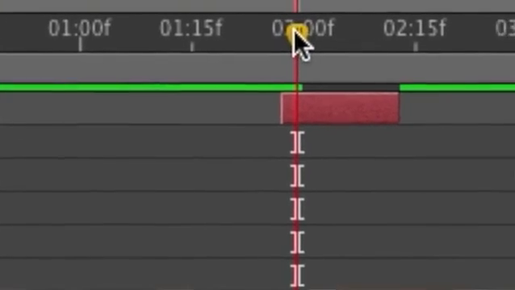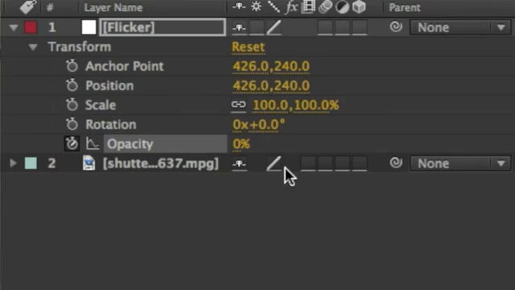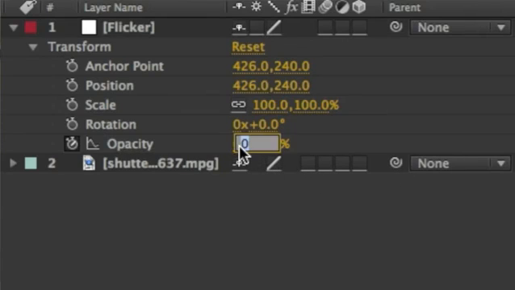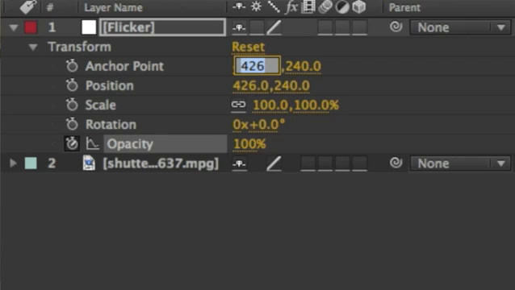Then we're going to move the time indicator to the right just a little bit more and add another keyframe and set the opacity to 0%. And we're going to make one more keyframe, so we're going to move the time indicator to the right just a little bit more, add a new keyframe, and set the opacity to 100%.